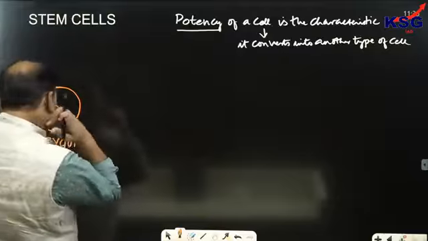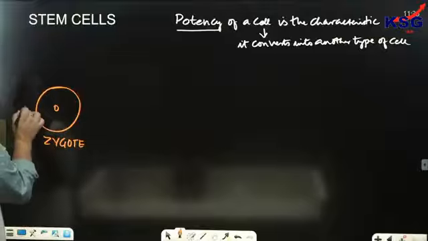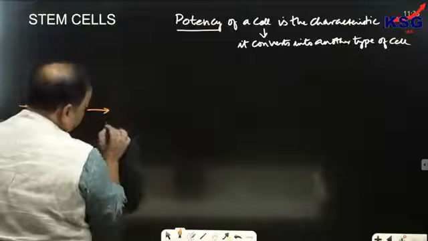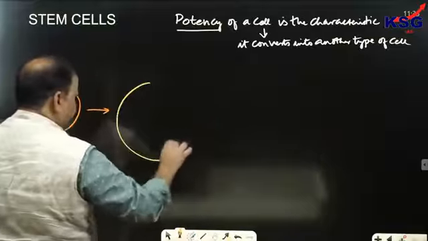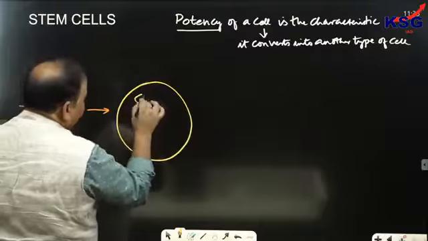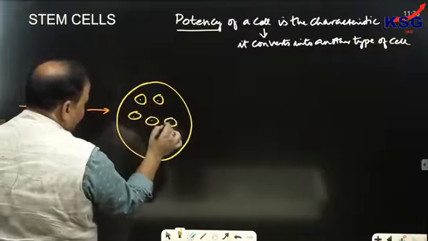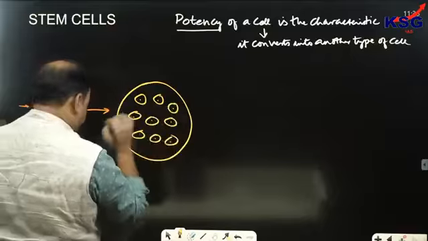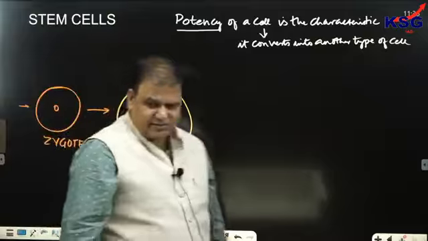Now after fertilization has occurred and this zygote has been formed, we can notice a stage, and this stage is called what? This stage is called the totipotent morula. So the zygote is a single cell. How can a single cell develop into a fetus having many cells?